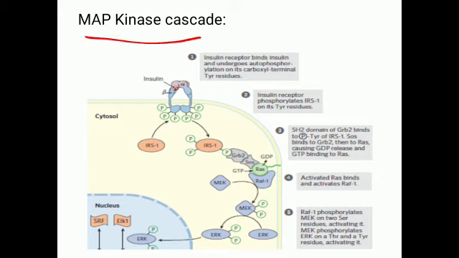So here you can see, as I have mentioned, insulin binds with the insulin receptor. The insulin receptor has two alpha subunits and two beta subunits. Two identical alpha subunits are present on the extracellular surface, and two identical beta subunits are transmembrane and their carboxy terminus is present intracellularly.